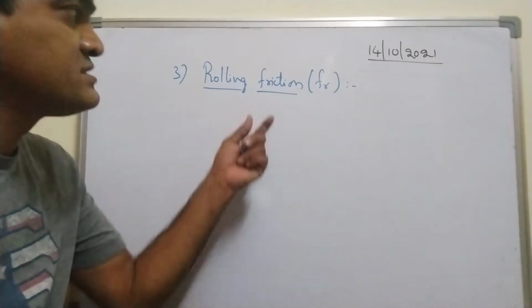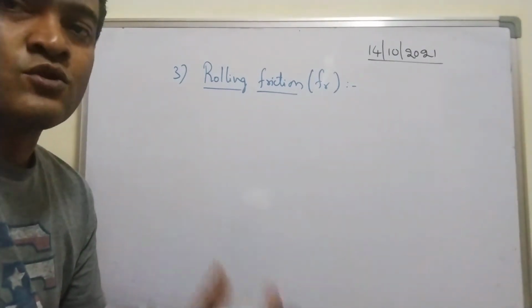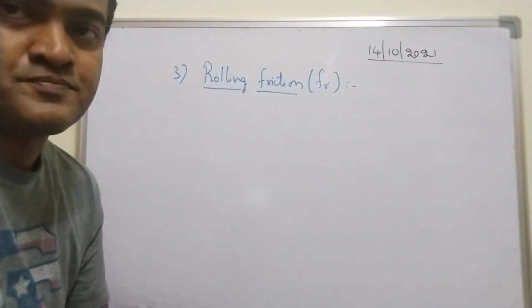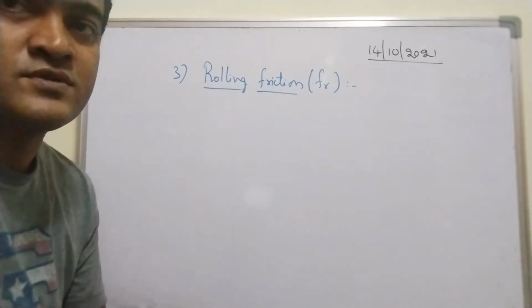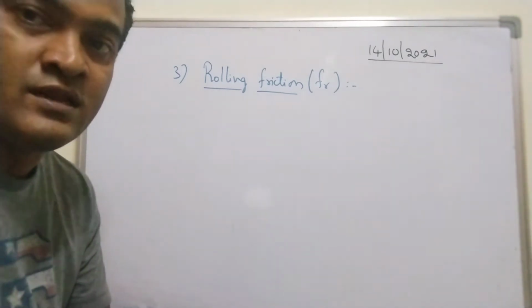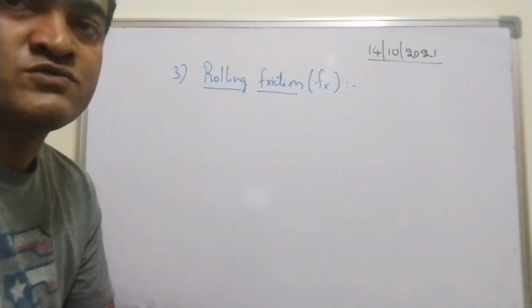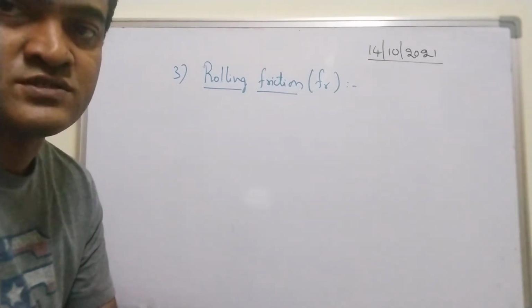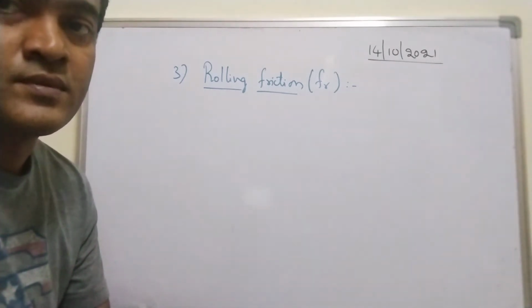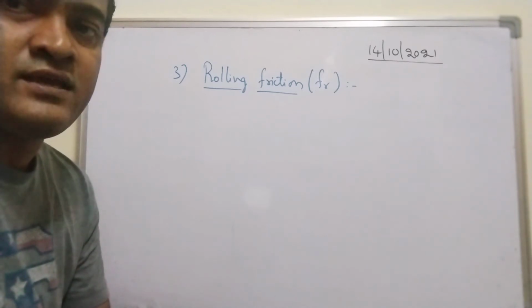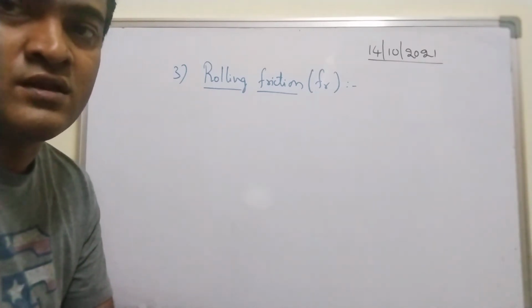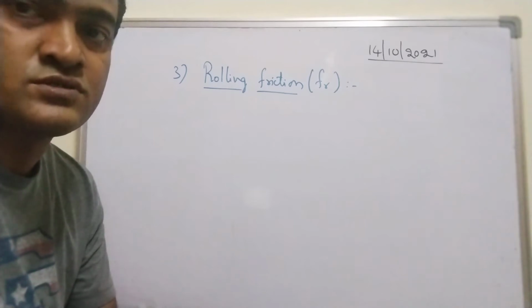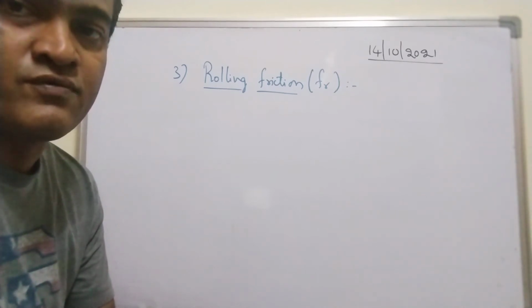Rolling friction. The name itself says any rolling body you need to consider here, like cylinder, cylindrical drum, wheel, right? All these bodies will roll on the surface, or lawn roller, right? Any automobile will ply on the roads with the help of wheels.